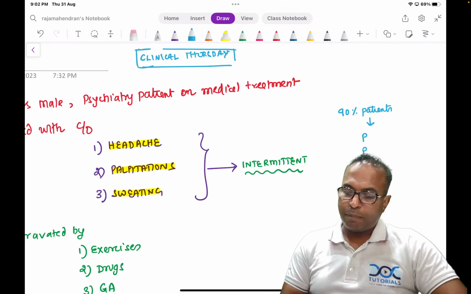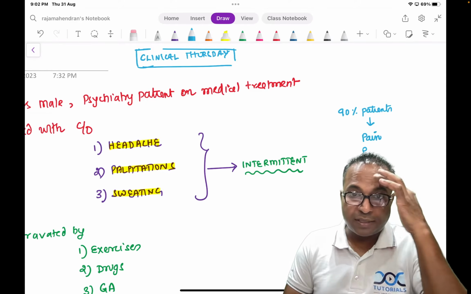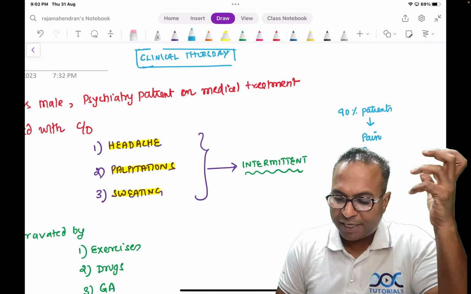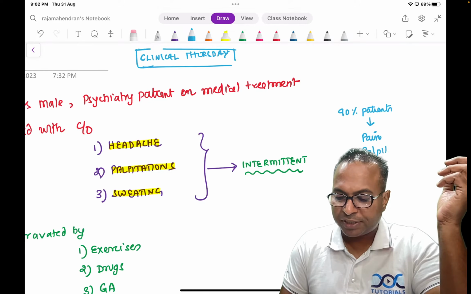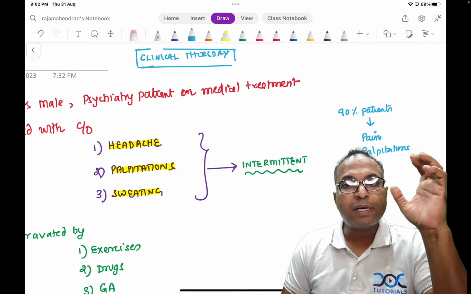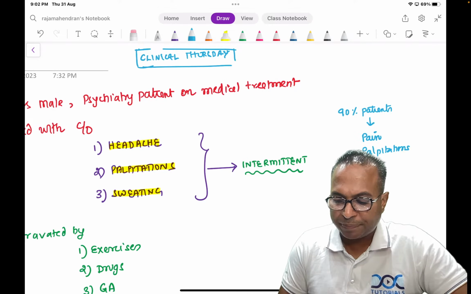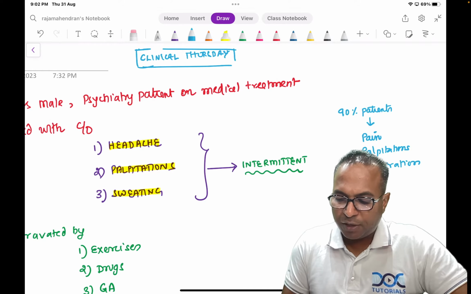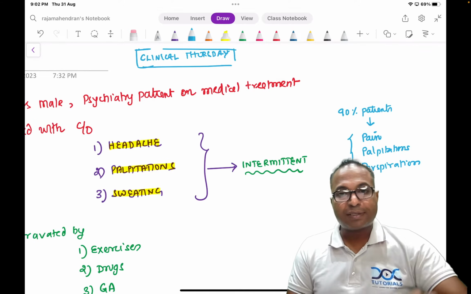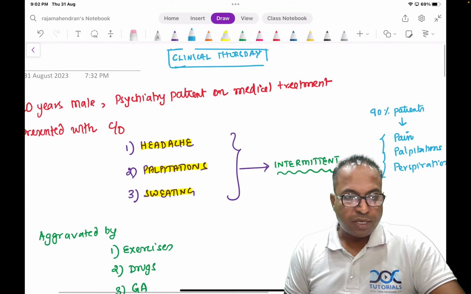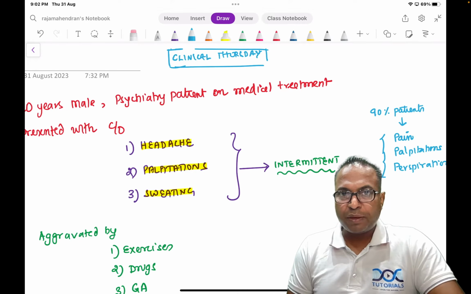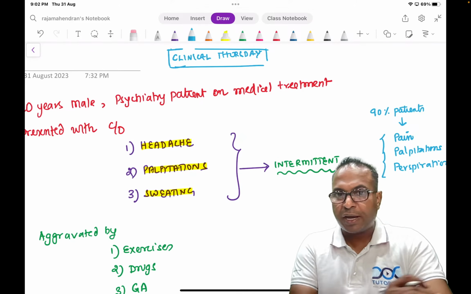What are they? Pain in the head, that is headache. Palpitations, and number 3, perspiration, nothing but sweating. So this is 3P. Usually this 3P is given in the history as headache, palpitation and sweating. So a patient is coming to you with the headache, palpitation and sweating.